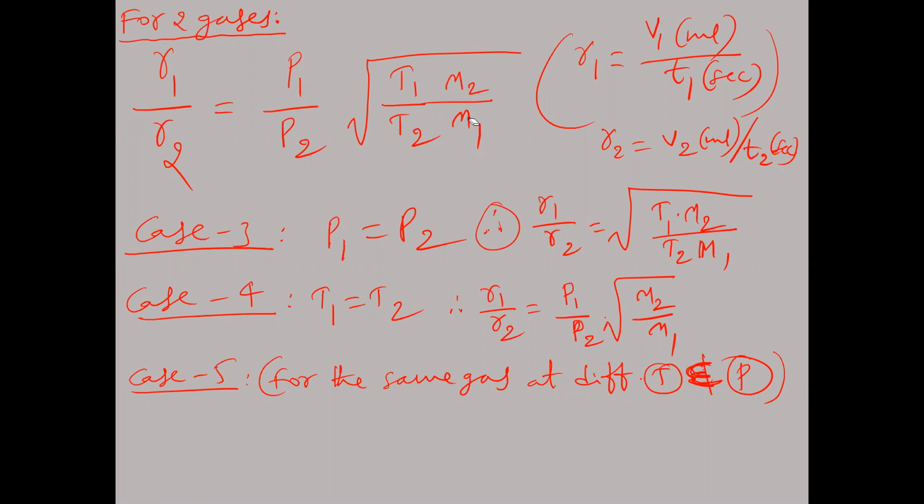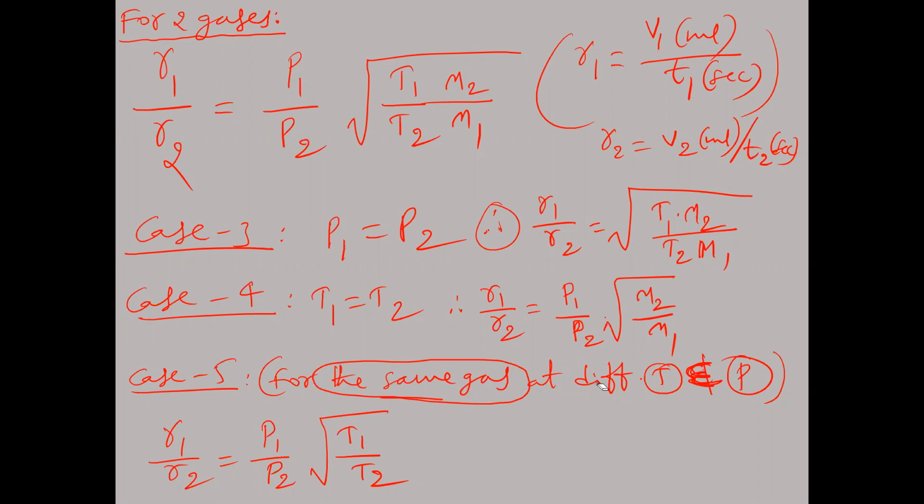So M1, M2 will be cancelled here. Then what do we get now? R1 by R2 is equal to what now here? Here P1 by P2 into under root T1 by T2. Here M2 by M1, why did we not write square root of M2 by M1? Because of the same gas here. As we have taken the same gas, for the same gas, M1 will be equal to M2. So we need not take M1, M2 separately.